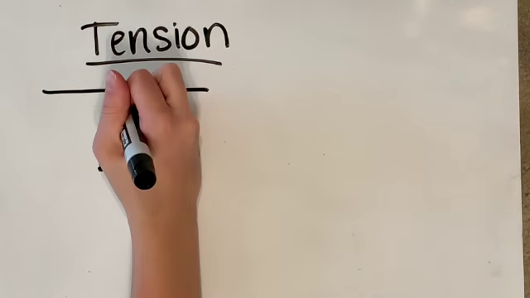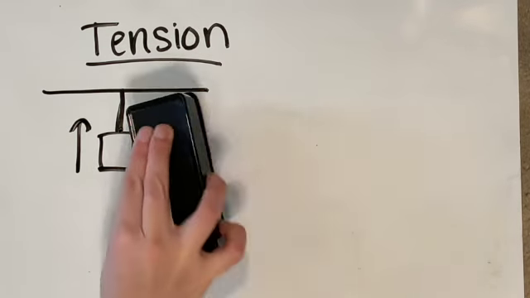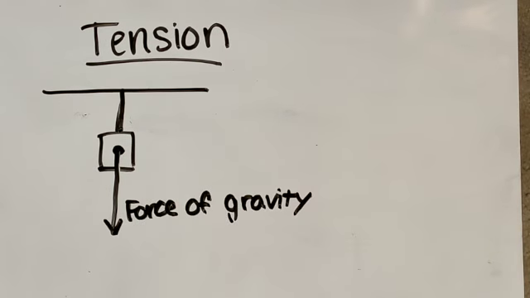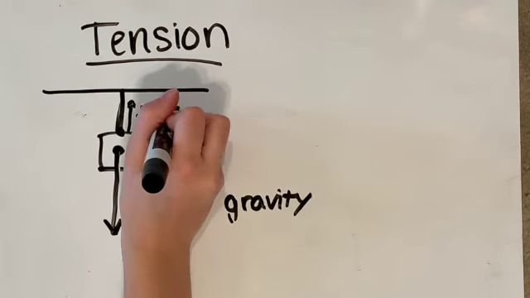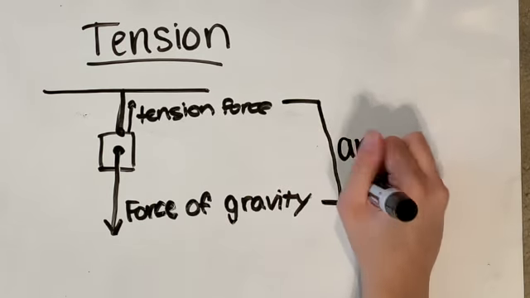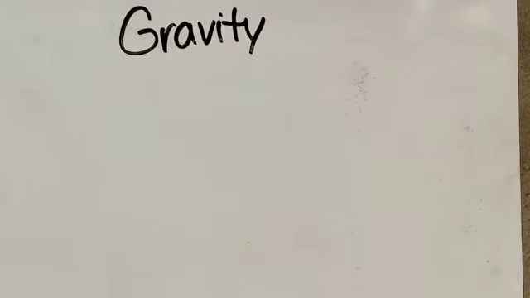Let's imagine a block hanging from a rope from the ceiling. Well, since we are on Earth, we know that there is gravity pulling it down. We also know that the block is not moving. This means that there must be a force counteracting the force of gravity, keeping it still, meaning the forces are equal.